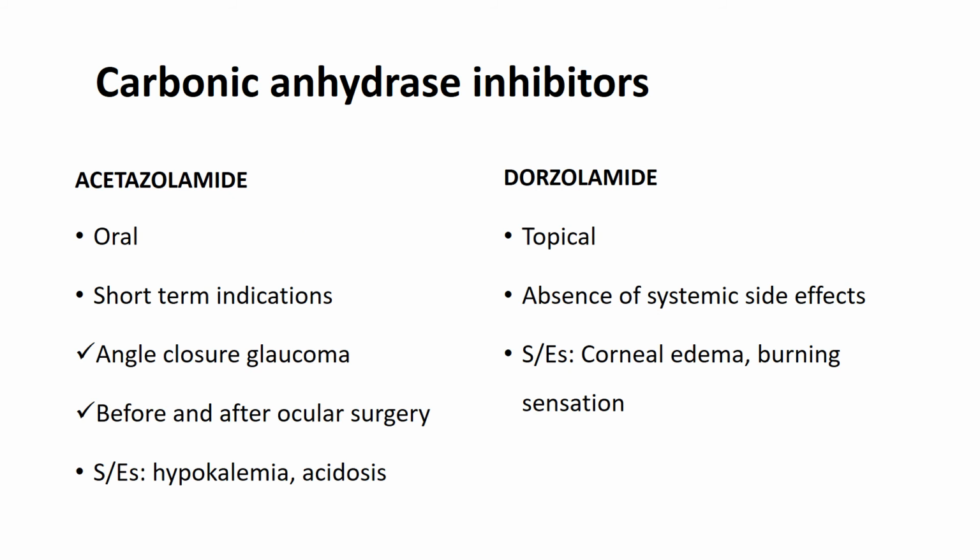So we have a few carbonic anhydrase inhibitors. The first one is acetazolamide. It's a systemic drug, that means we administer this drug through the oral route, which reduces the production of aqueous humor. It's mainly used for short-term indications like sudden reduction of intraocular pressure in case of an acute angle closure glaucoma, and before and after ocular surgery to reduce the aqueous humor production. It produces systemic side effects like hypokalemia, acidosis, etc.